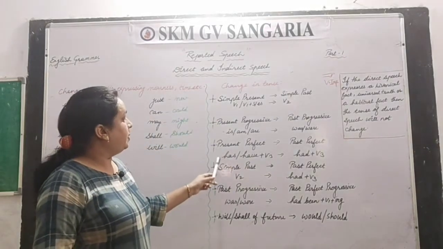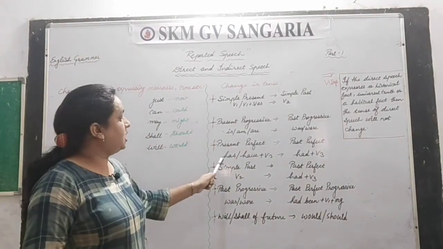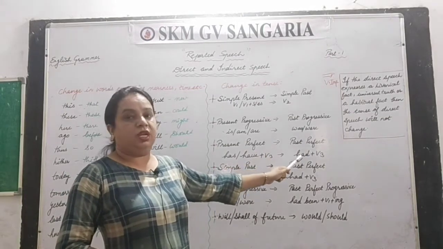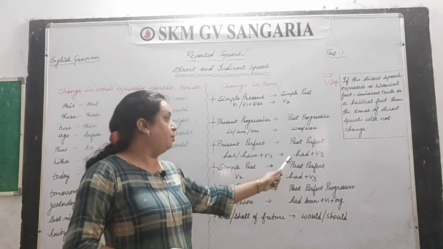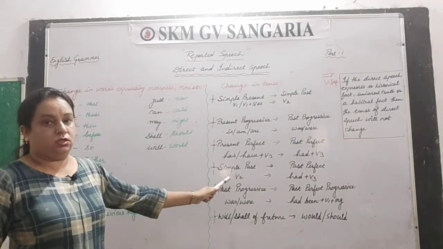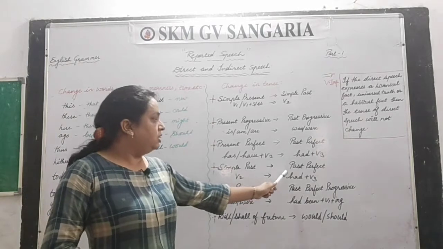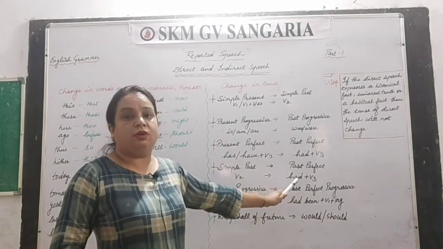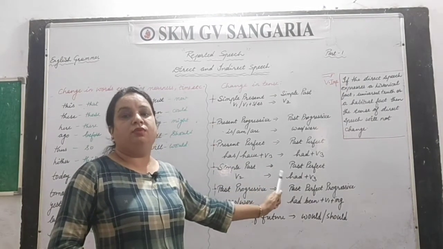Next is present perfect. The structure of present perfect is has or have plus verb third, but that changes in indirect speech into past perfect, and the structure would be had plus verb third. Next is simple past. Simple past is having verb second, and that changes into past perfect, that is had plus verb third, means verb second changes into had plus verb third.